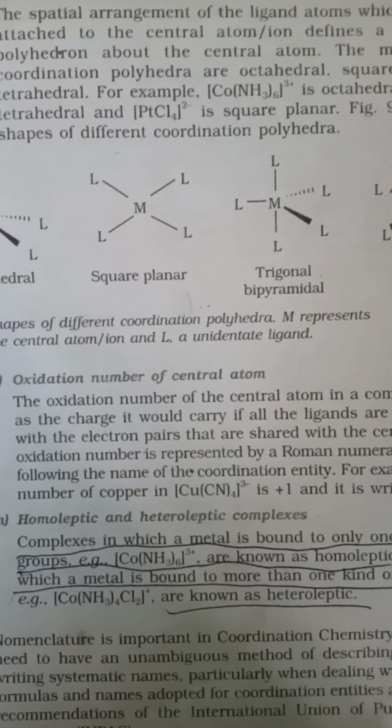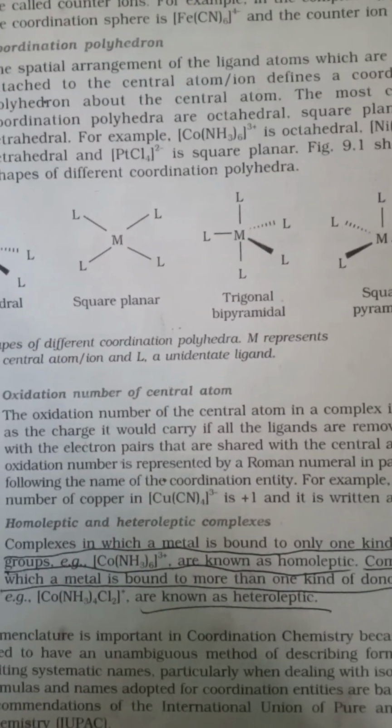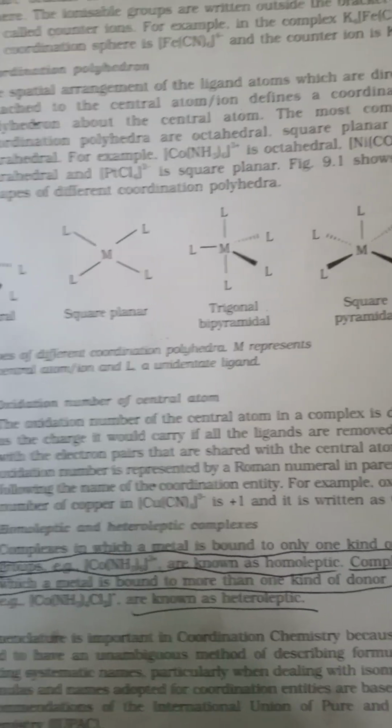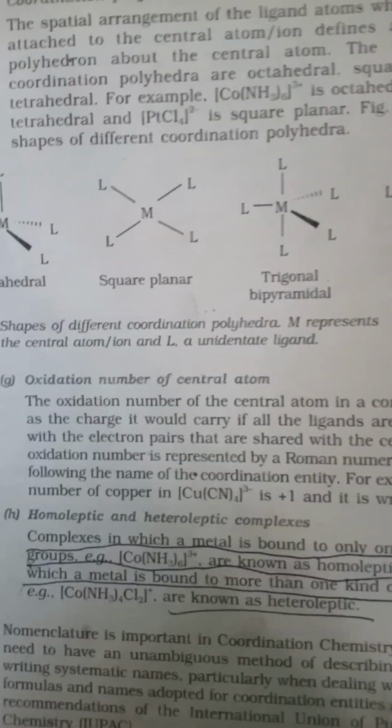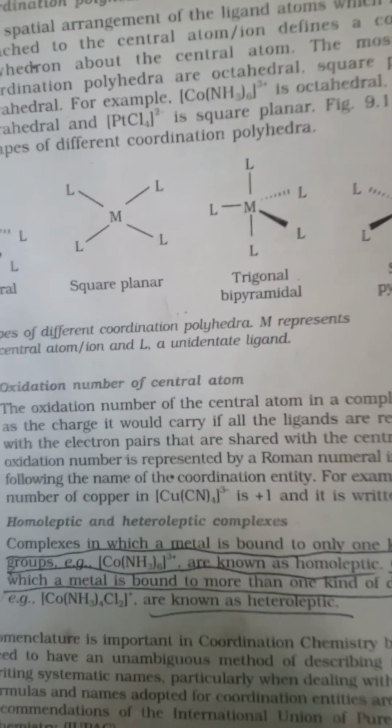Oxidation number of central atom. The oxidation number of the central atom in a complex is defined as the charge it would carry if all the ligands were removed along with the electron pairs that are shared with the central atom.